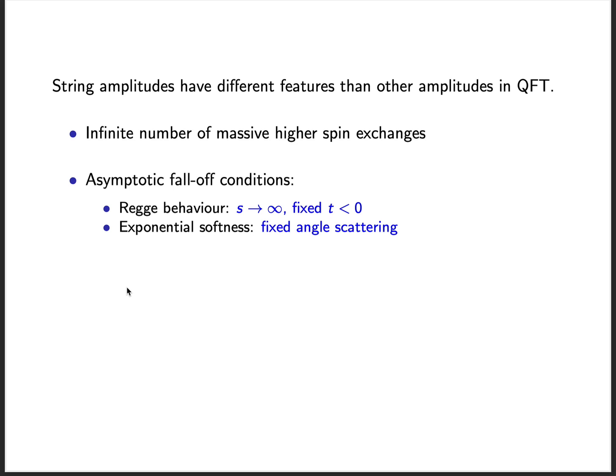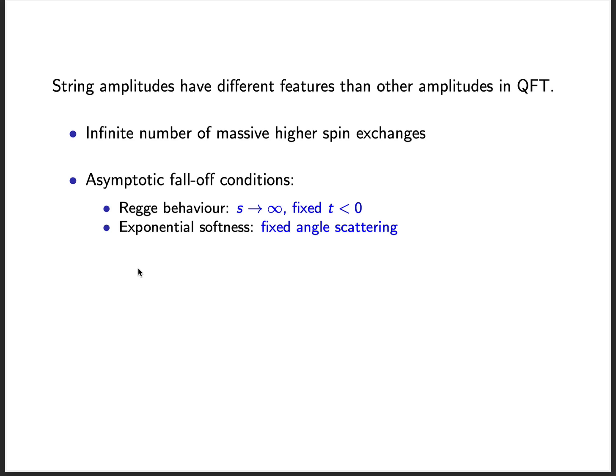String amplitudes have certain distinctive features: they contain infinitely many massive higher spin exchanges, have asymptotic fall-offs like Regge behavior in the large s, fixed but negative t limit, and exponential softness in the fixed angle scattering limit. These features make string amplitudes behave differently as compared to standard quantum field theory amplitudes.